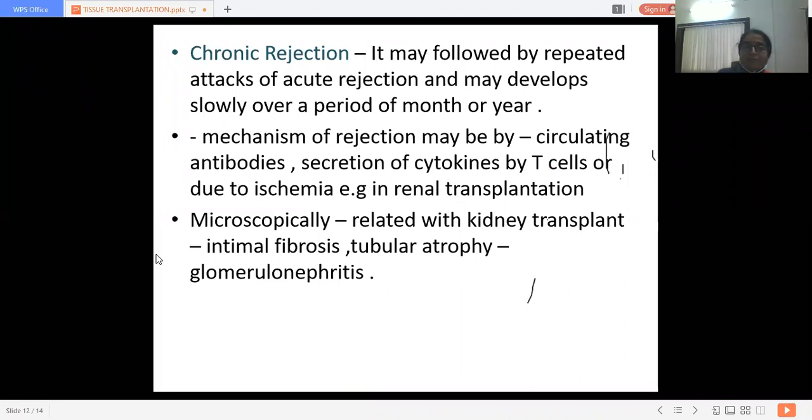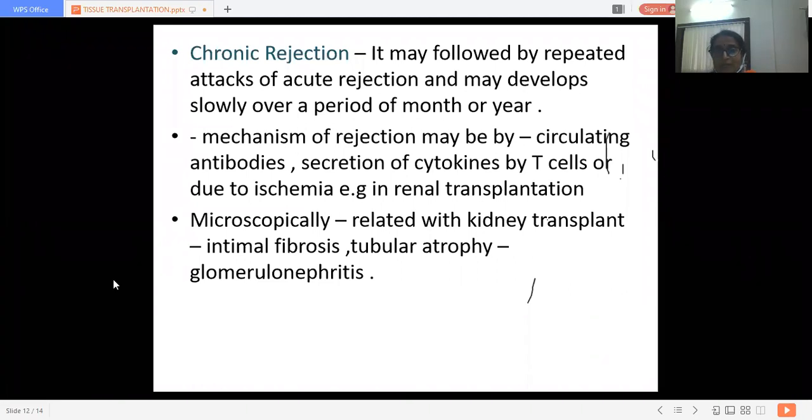The mechanism of rejection may be by circulating antibodies, then secretion of cytokines by T cells, or due to ischemia. For example, in case of renal transplantation, the rejection appears after a few months or a year.